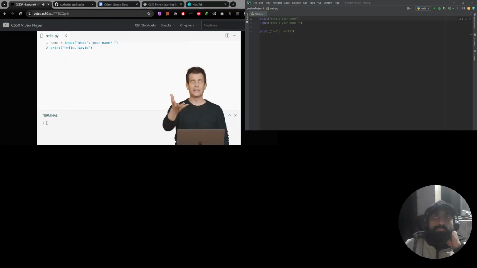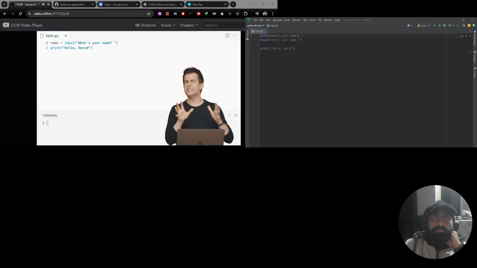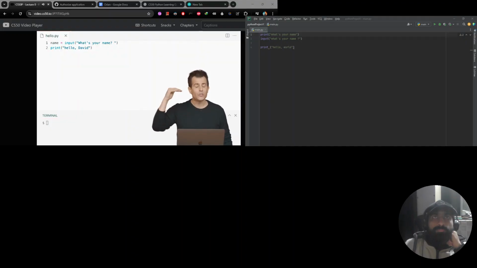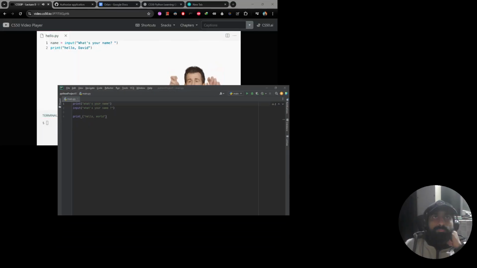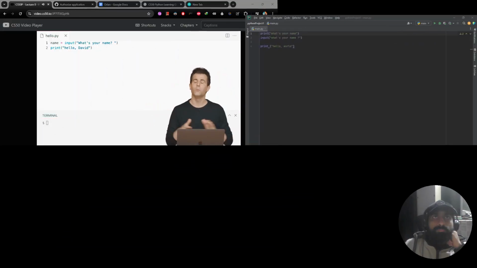So again, the input function clearly gets input from the user. That's why I was able to type my name or Carter's. But it also, behind the scenes, hands that return value back to me, the programmer. And if I use an equal sign and a variable, no matter what I call it, I can store that input in that variable so as to reuse it later. So now sitting in the computer's memory somewhere is a container containing David, quote unquote, or Carter, quote unquote, or whatever the human has typed in.